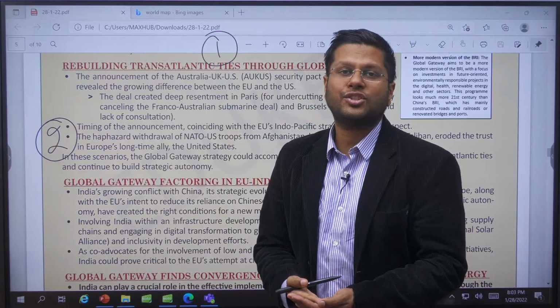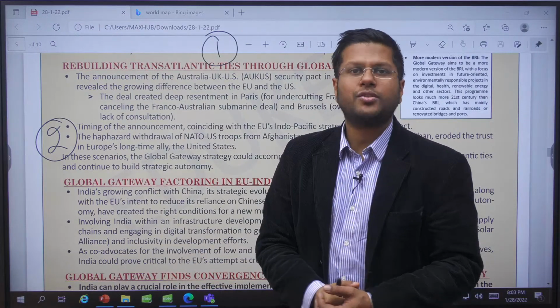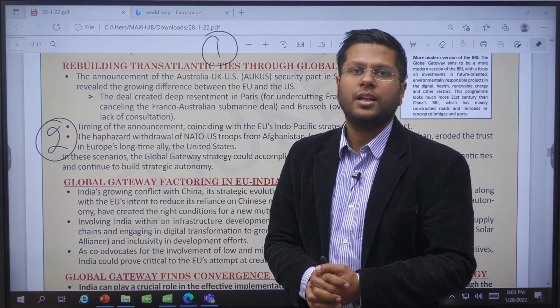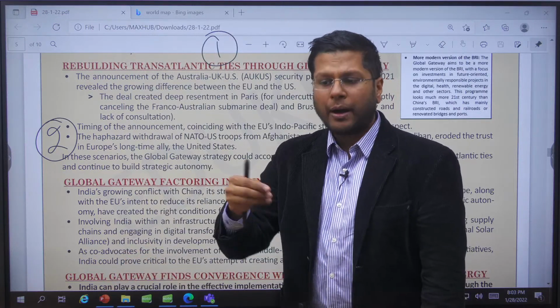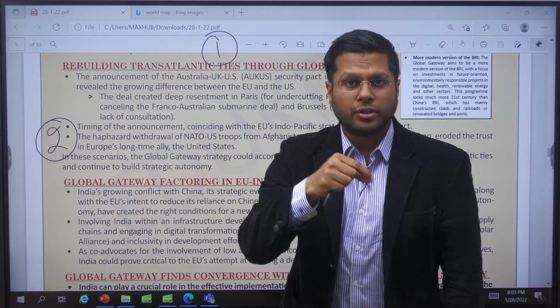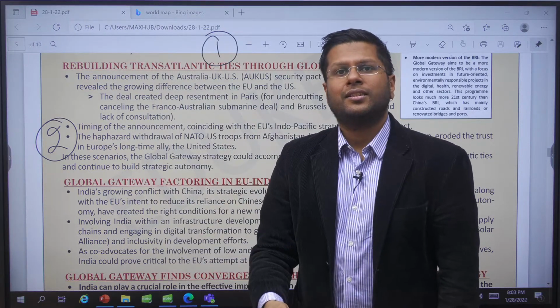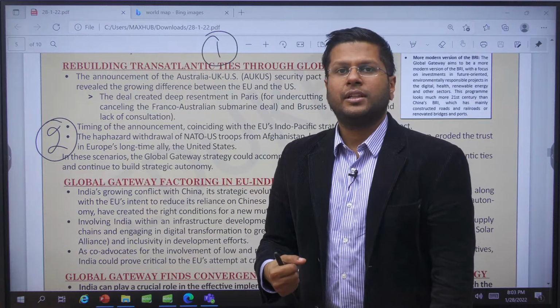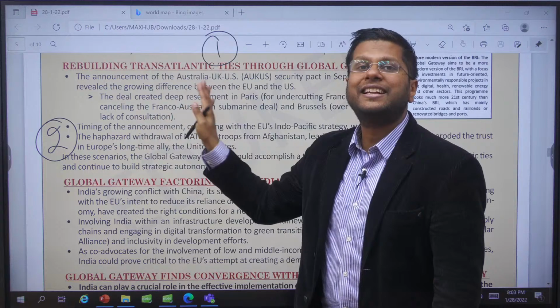Several countries like Germany have mistrust with the USA, because of the way America withdrew its armed forces from Afghanistan without informing the EU and NATO forces, and because of the issue with Russia. The EU is not happy that Russia is speaking to the USA on issues that deal with the European Union, Ukraine, or Belarus. So these are the issues because of which the EU needs to be integrated first.